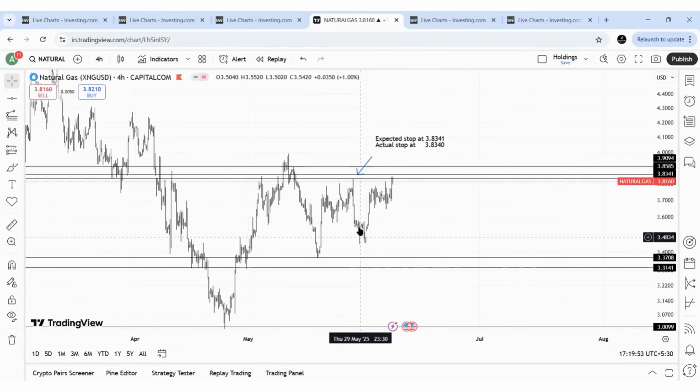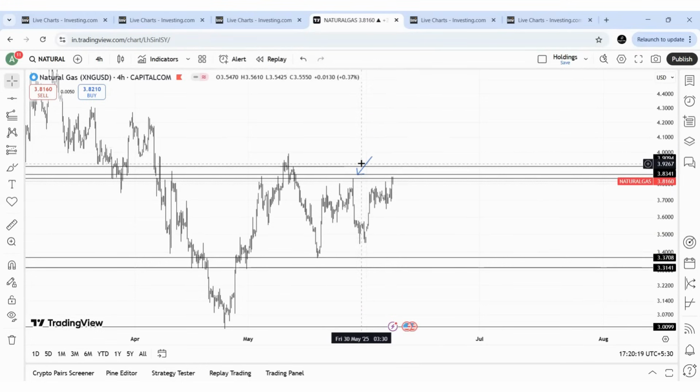We discussed in the previous week that the price should give a bounce, and only then can the price come lower. The bounce has moved a little higher, even closer to the previous rejection point, somewhat higher than our expectation.